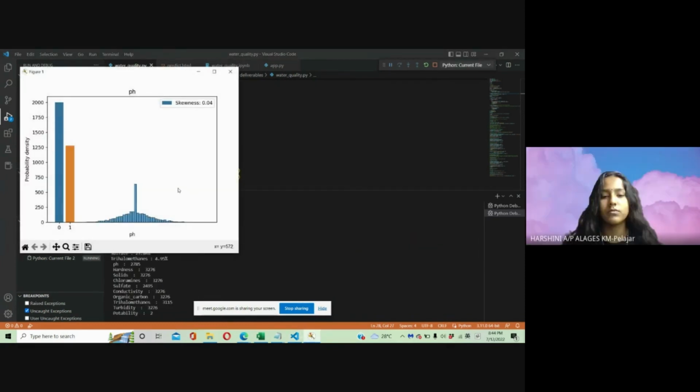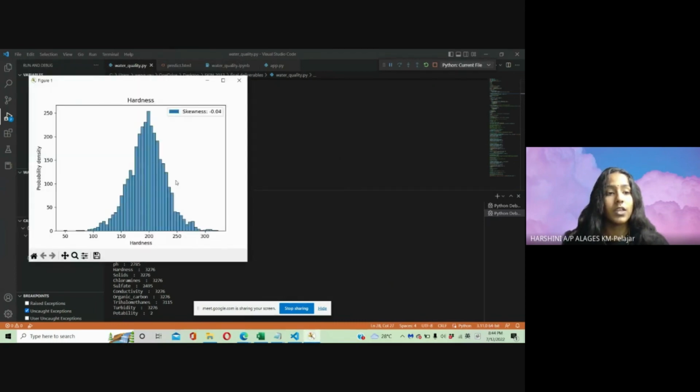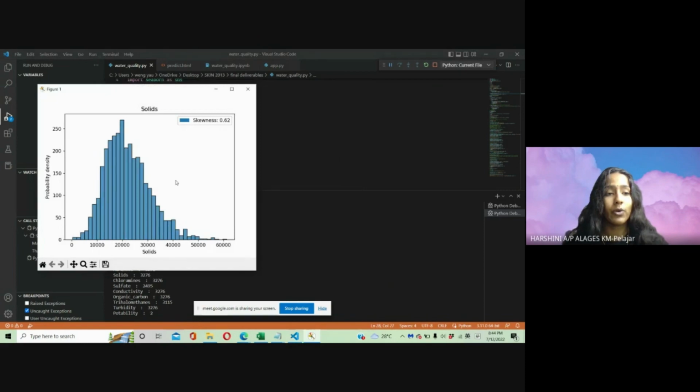Today I'll be showing you the graphs for the tested water. So this graph shows us the probability density for the pH, and the skewness is 0.04. Next, this graph shows us the probability density for the hardness, and the skewness is negative 0.04. Following, the probability density for solids is positive 0.62.